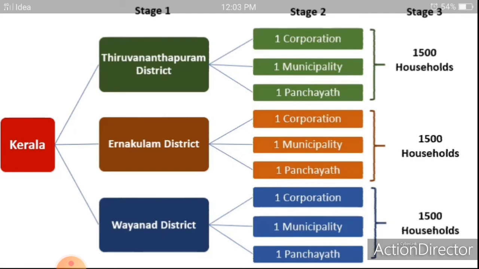Then one corporation, one municipality and one panchayat is selected from each district. Then 1,500 households are selected from each district. That means 500 households from corporation, 500 from municipality and 500 from panchayat. And in total, 4,500 households are selected from Kerala by using multi-stage sampling.